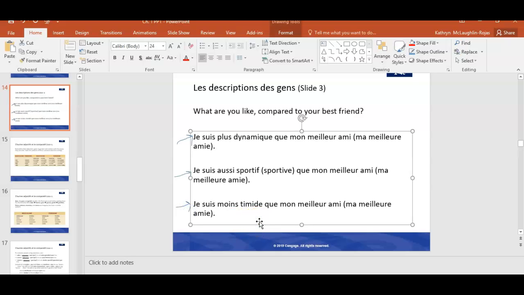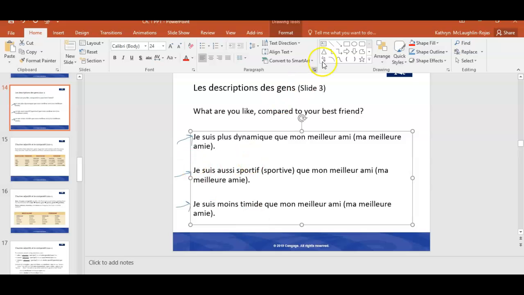So, je suis plus dynamique que mon meilleur ami. Je suis aussi sportif que mon meilleur ami. Je suis moins timide que mon meilleur ami. And all of those, I used the masculine form because that's what's there first. But I'll go through it again, point out the comparison forms that we see in each of these sentences, and this time we'll use the feminine form.